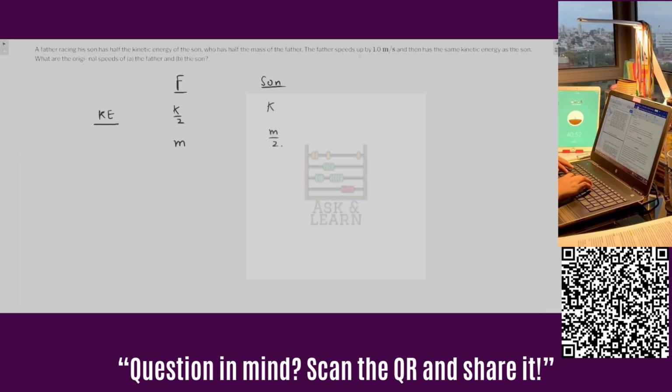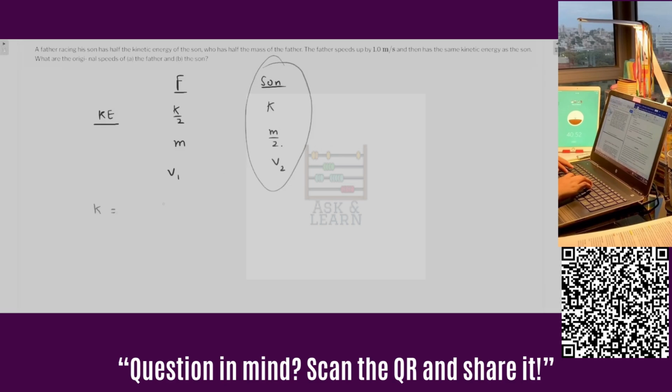The father speeds up by 1 meter per second and then has the same kinetic energy as the son. So then what is the original speed of the father and the son? Let them be traveling with v1 and v2 initially. So we don't know what these are. So the first equation which we can find is about equating the kinetic energy of the son.